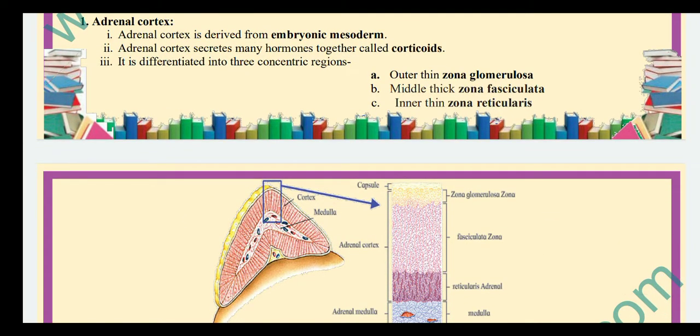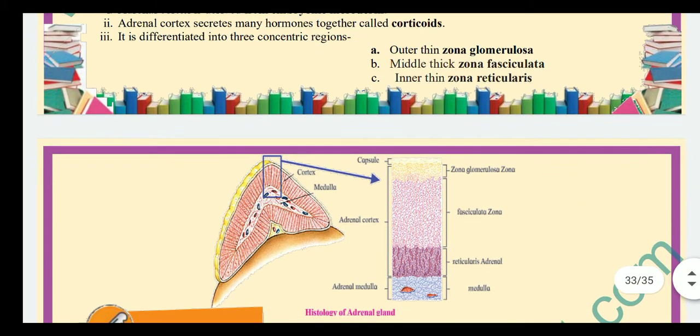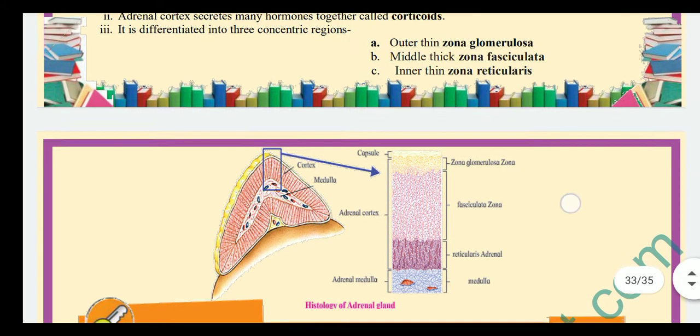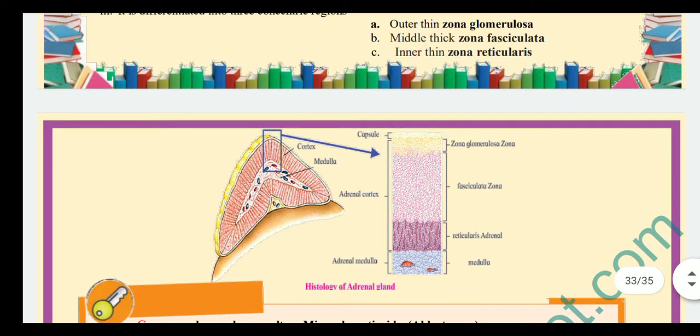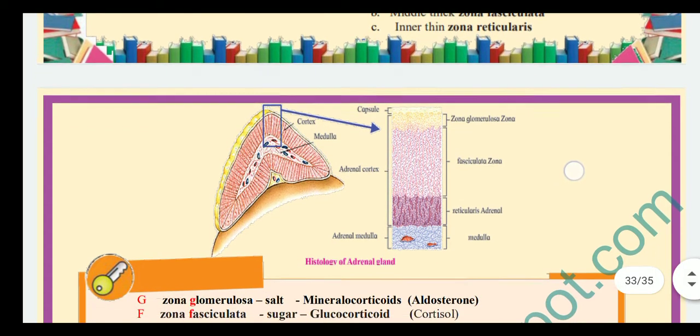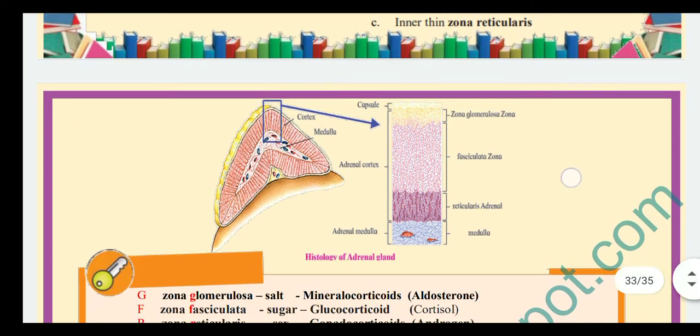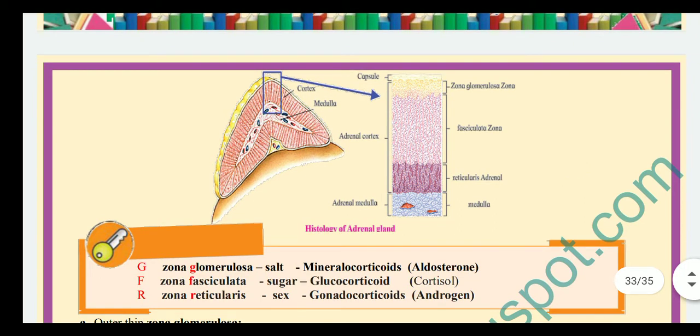The adrenal cortex is derived from the embryonic mesoderm, that means at the time of embryo development. The adrenal cortex secretes many hormones together called corticoids, differentiated into three concentric regions: outer thin zona glomerulosa, middle thick zona fasciculata, and inner one, which is thin, zona reticularis. Here in the diagram you can check these three in the vertical diagram in the middle.